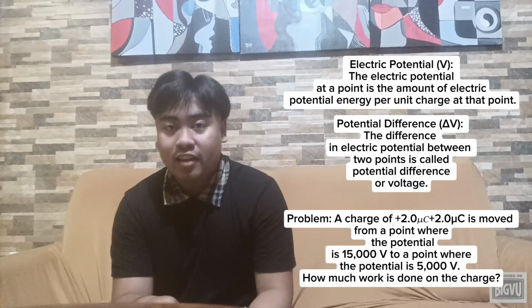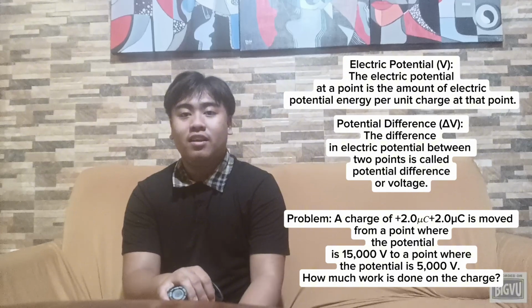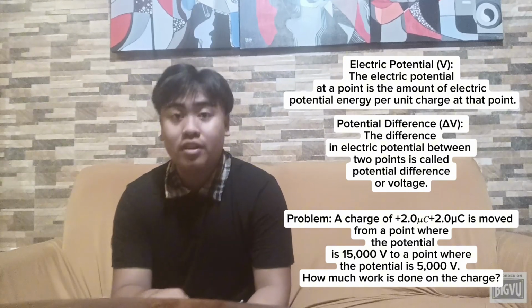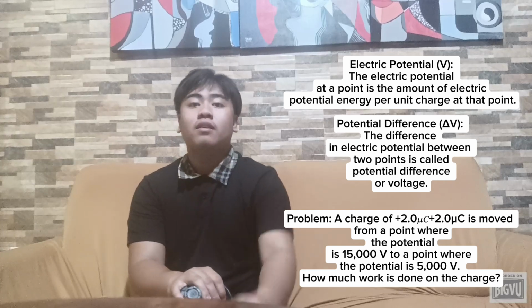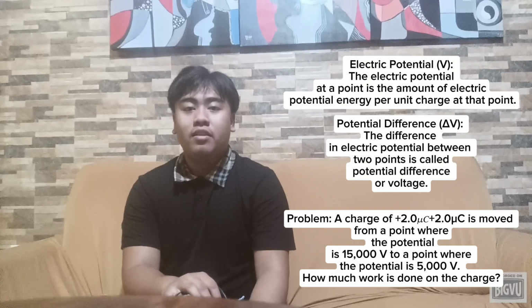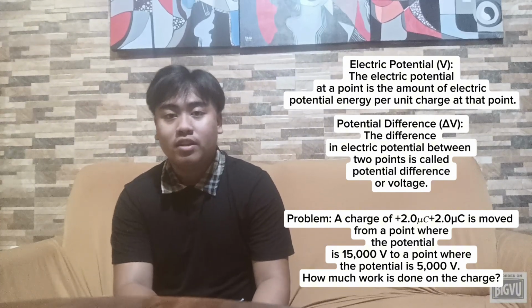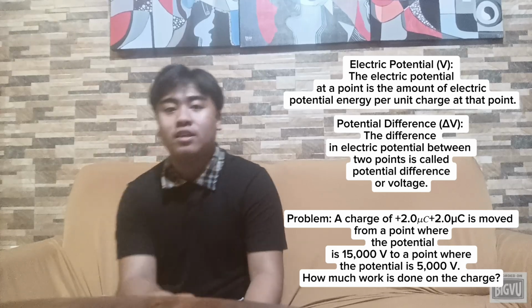The eighth topic: electric potential and potential difference. Electric potential: the electric potential at a point is the amount of electric potential energy per unit charge at that point. And potential difference: the difference in electric potential between two points is called potential difference, or voltage.